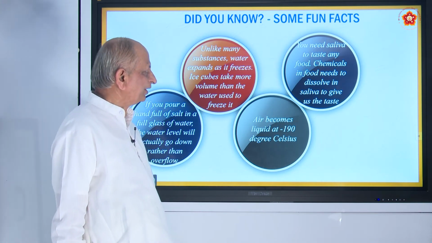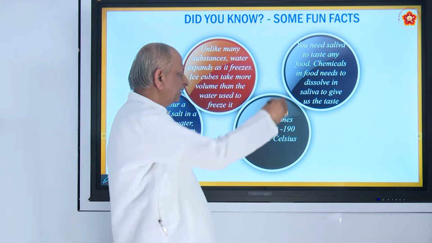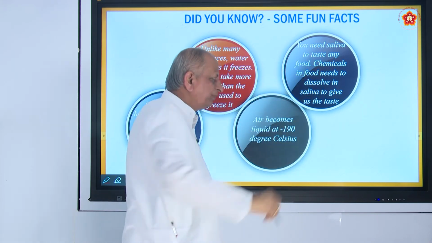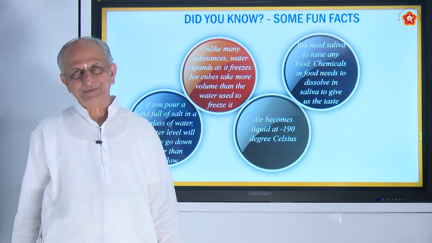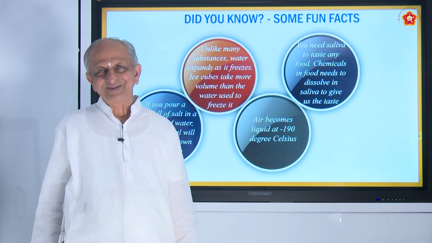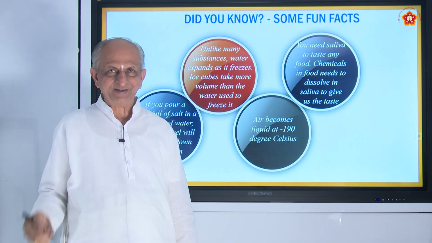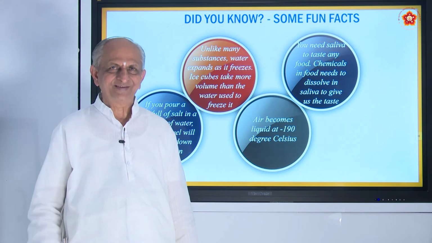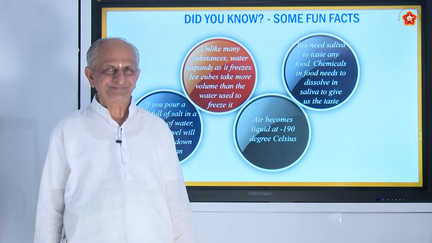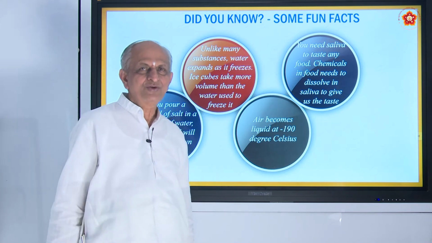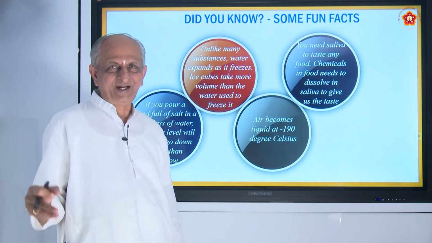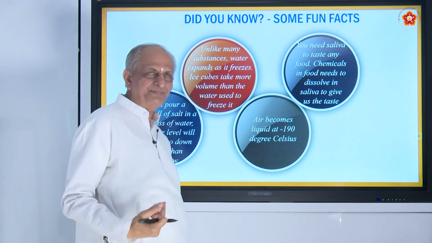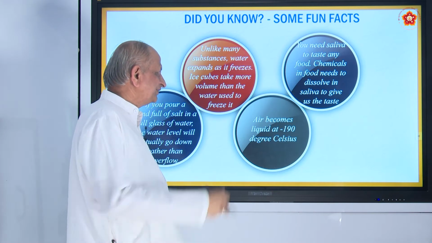Also, you need saliva to taste any food. Chemicals in food need to dissolve in saliva to give us the taste. Suppose you say Mysore pak, the word Mysore pak itself will give saliva. Oh, because it is made of ghee, so nice, you imagine like that. Or if you say ice cream, the word ice cream itself will give you joy. And if you start eating, naturally saliva will add to it. Where is that saliva? It is in the tongue. So, that saliva is compulsory.